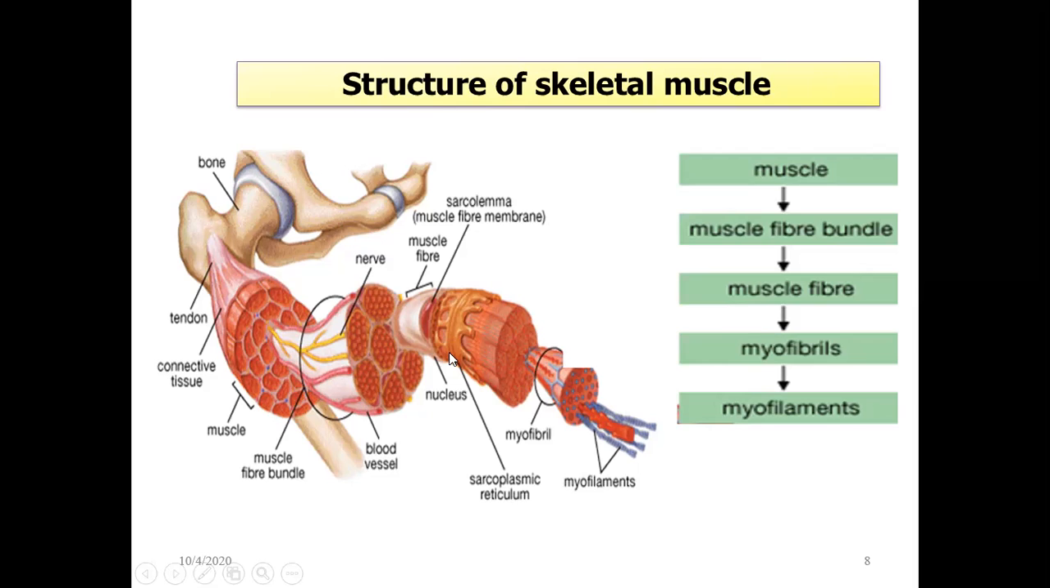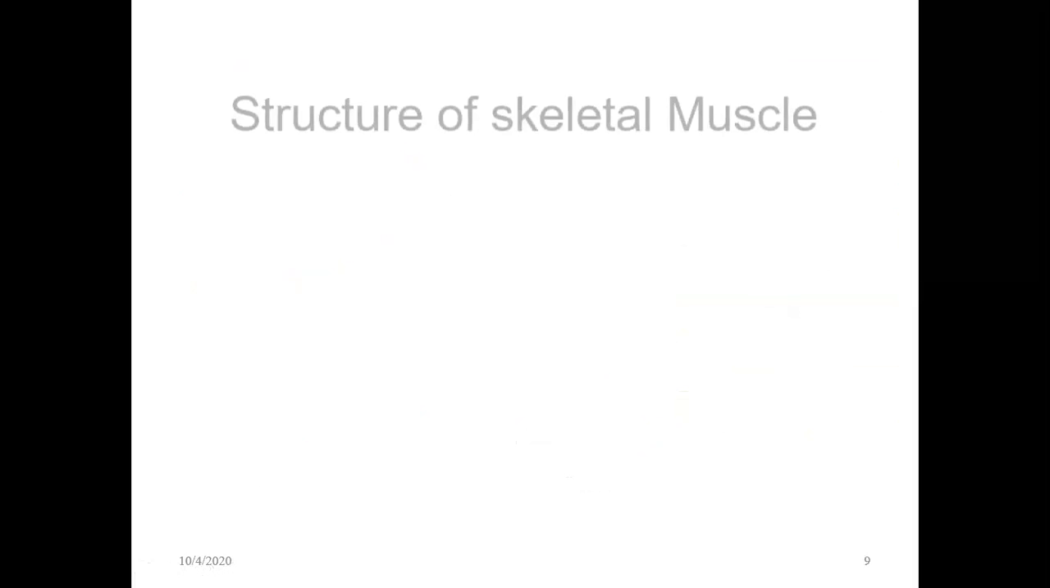Okay, and within this multiple myofibrils will be present. So this is one individual muscle fiber, myofibril, and within the myofibril there will be multiple myofilaments, actin and myosin. These are called the actin and myosin. You might have heard about this. So this is the complete picture of how the skeletal muscle is organized.